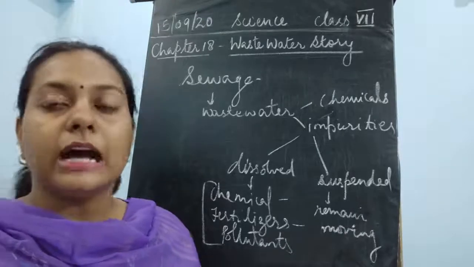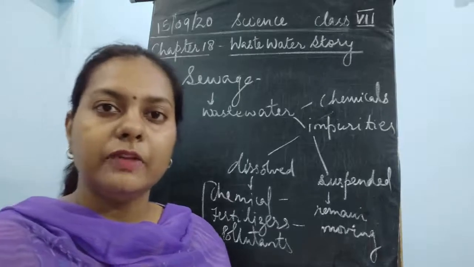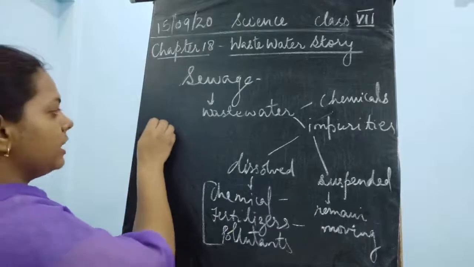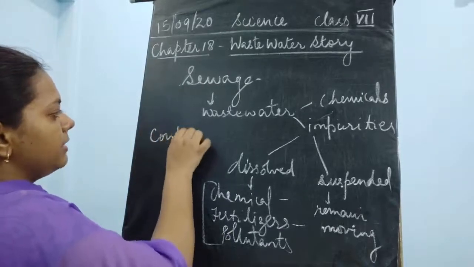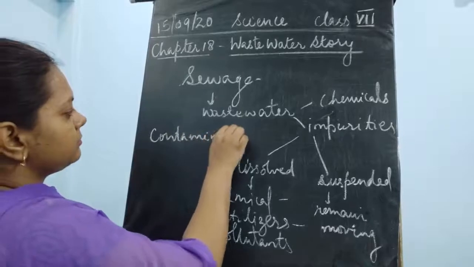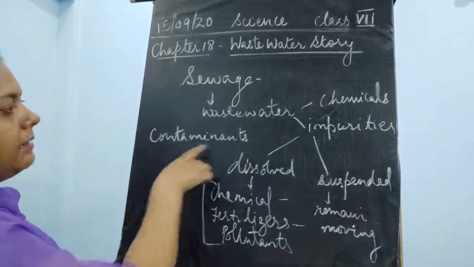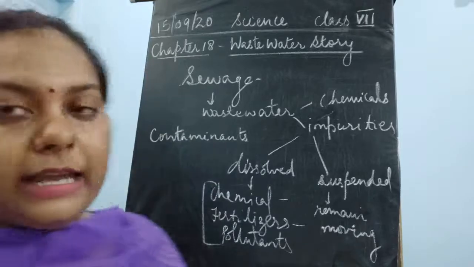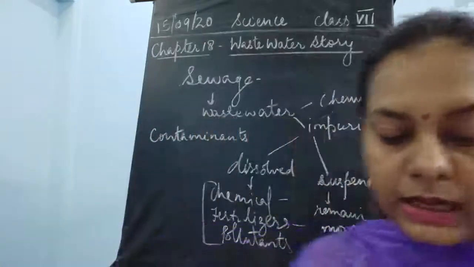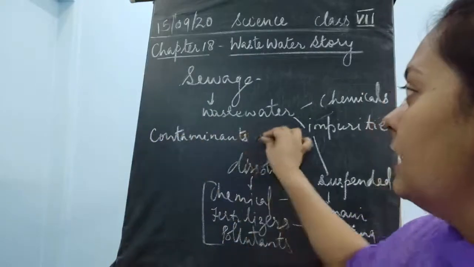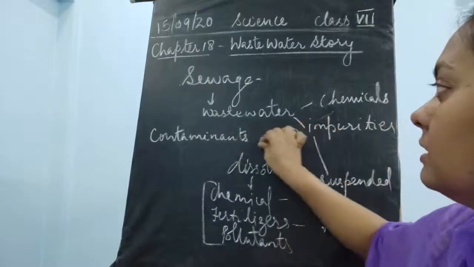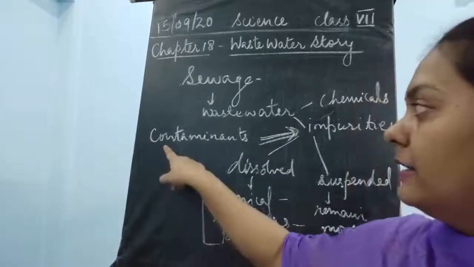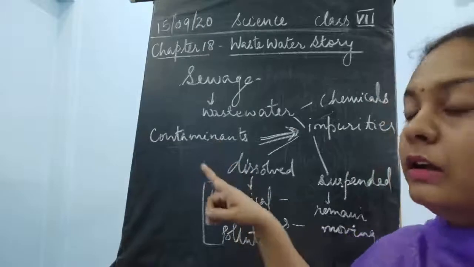Collectively, the other name of impurity is contaminants. Okay, what is the other name of the impurity, children? We call it contaminants. Please remember, contaminants. All these impurities, either dissolved or suspended, by another name we call contaminants.